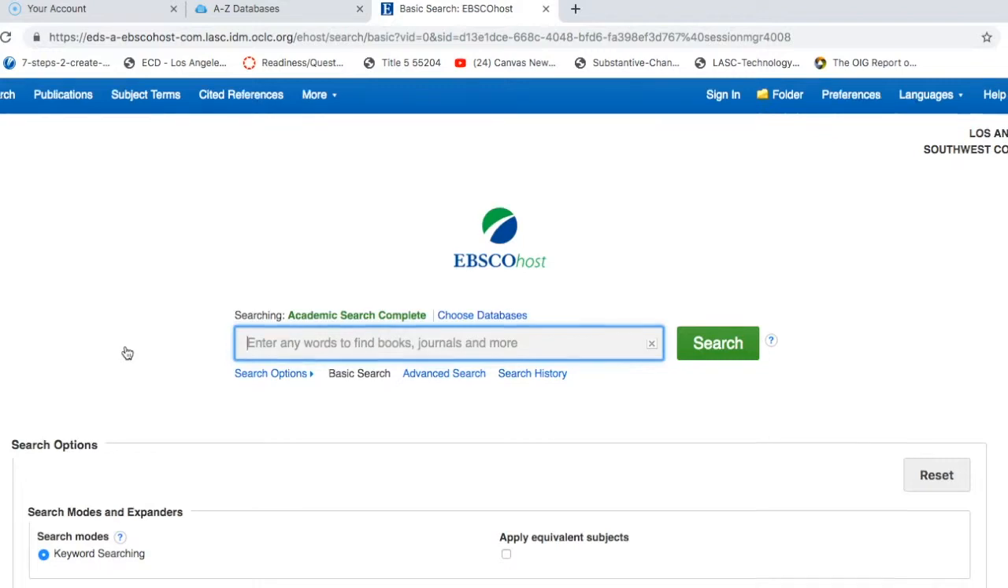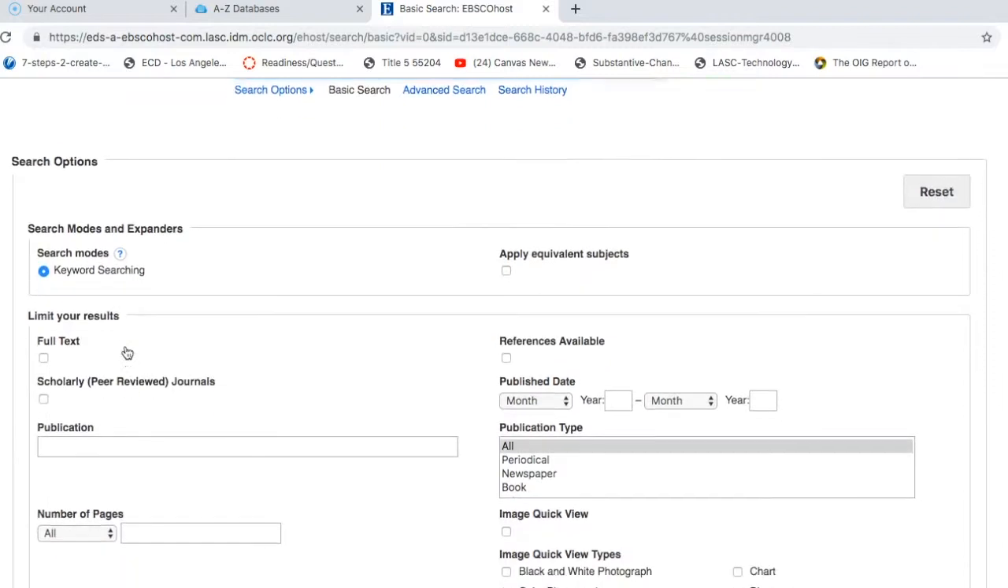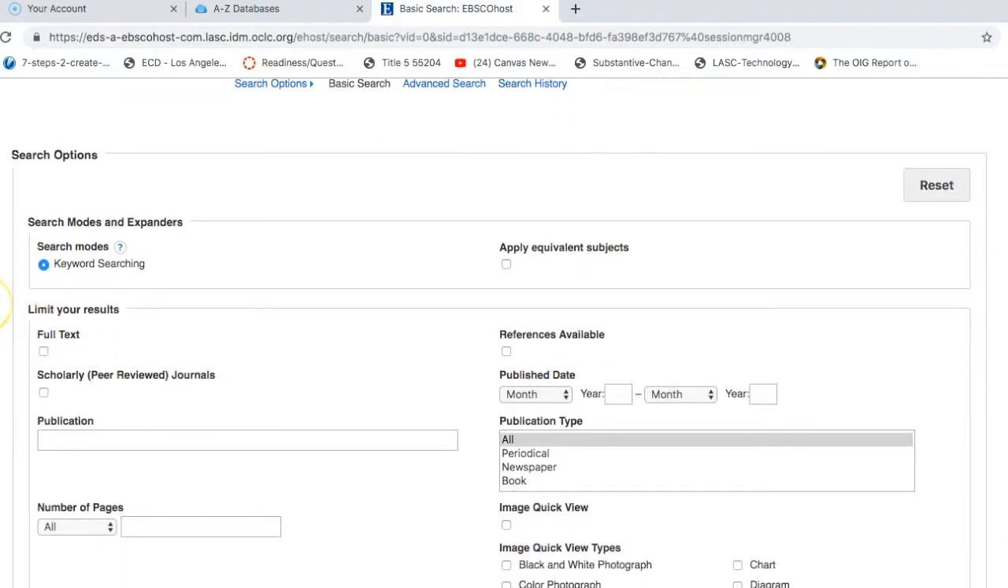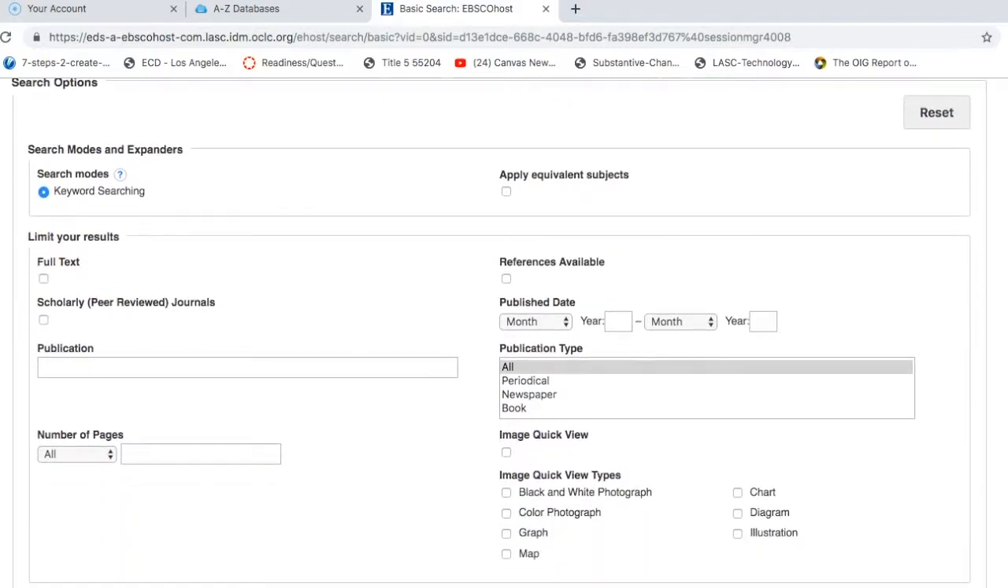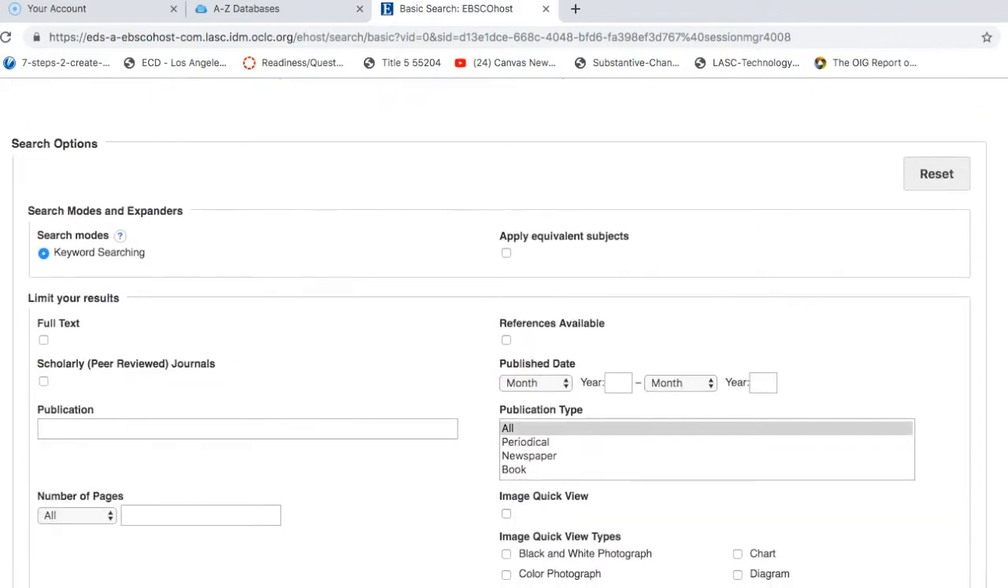Before we start to enter a search term, we're actually going to scroll down a little bit and limit our results a little bit. So we have all these different options that we can select or not select. One thing I really recommend selecting always is full text. This will mean they will only show you results for things that you can get the full text of online. You don't have to drive to another campus or something like that. So I really recommend clicking full text.